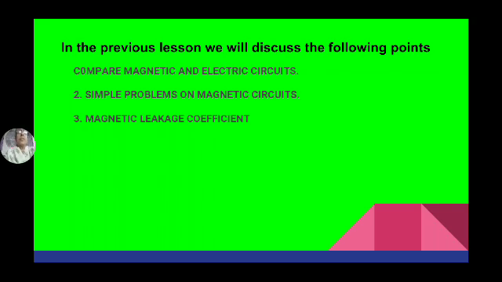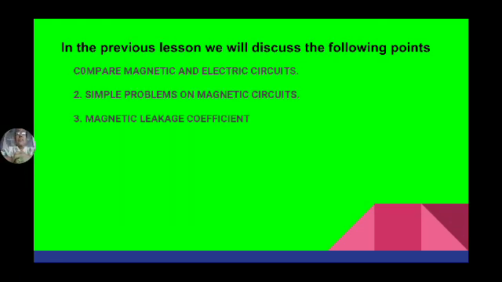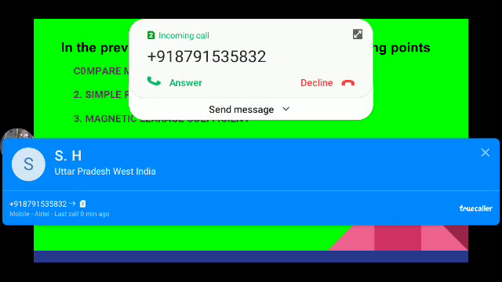And we discussed magnetic leakage coefficient. Actually, the flux developed inside a magnet is not totally utilized. Some amount of the flux is definitely wasted. So the ratio of useful flux to total flux is known as magnetic leakage coefficient.